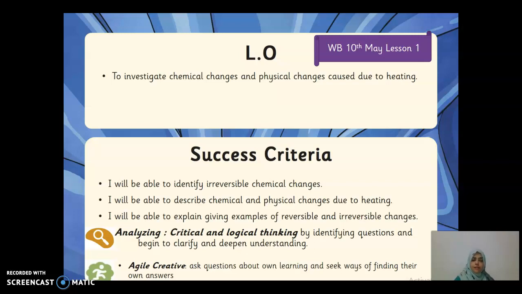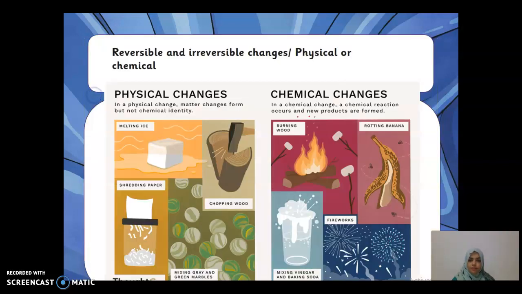Both physical and chemical, which are caused by heating. The ACP and the VA that I think we are going to use: ACP is analyzing critical thinking, because you're going to identify different questions and you are going to clarify your doubt and deepen your understanding. And agile and creative is the VA that we will be using, because you're asking questions about your own learning and you're seeking ways to find out your own answer.